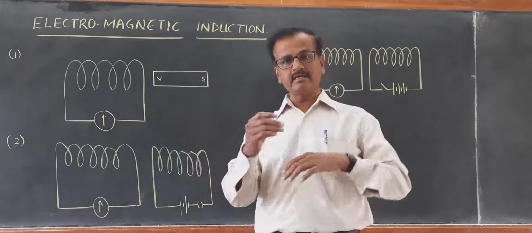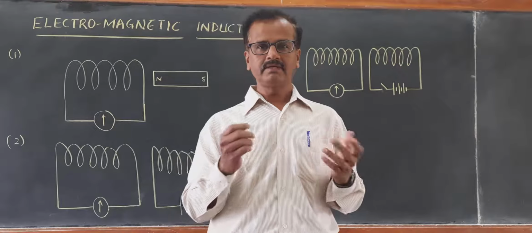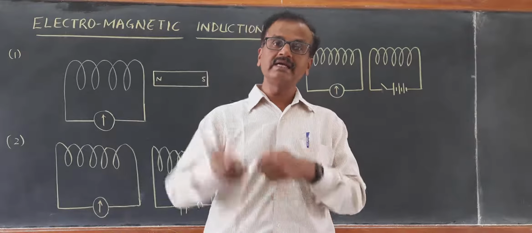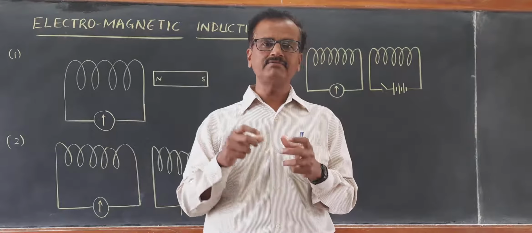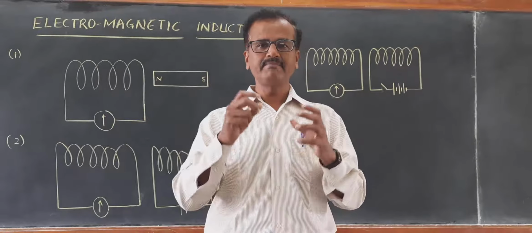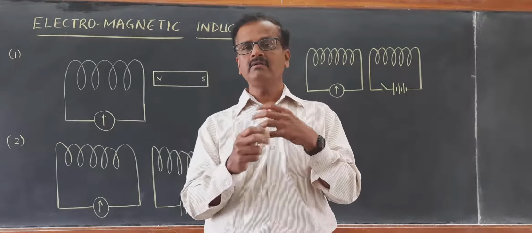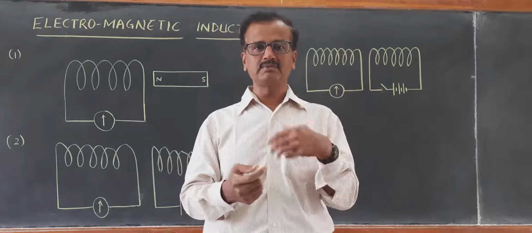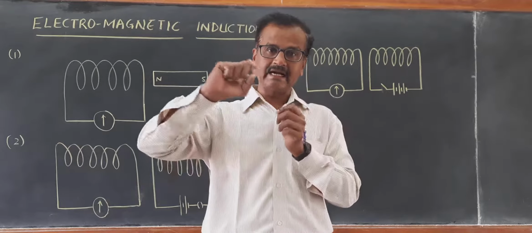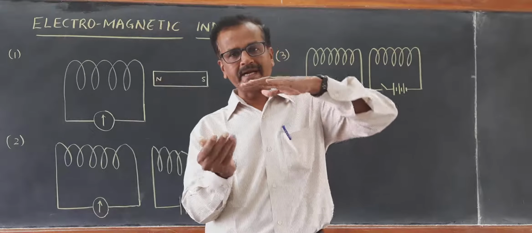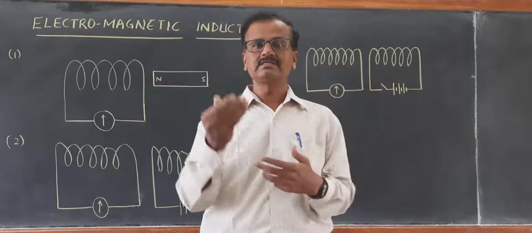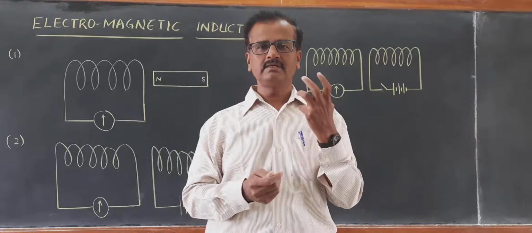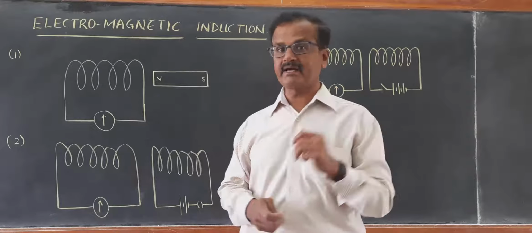Now we are thinking of the reverse effect. What is that? Is it possible to generate electricity by the movement of a magnet, by the movement of the magnetic field, or by changing the magnetic field? Can it be possible to produce electric current in the conductor if the magnetic field around that conductor is changed? This was the thought process developed in the mind of Michael Faraday.